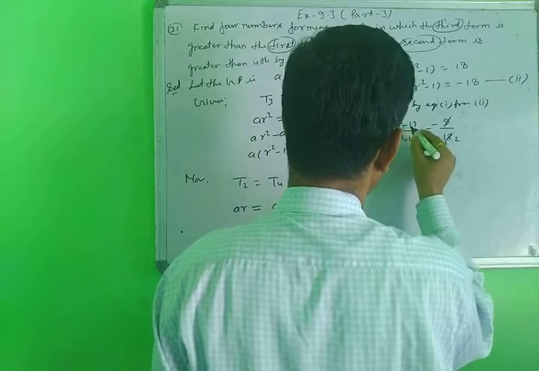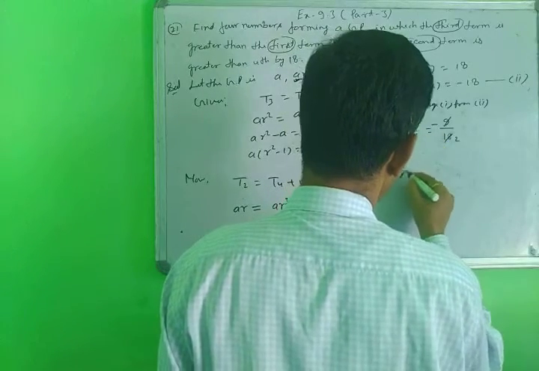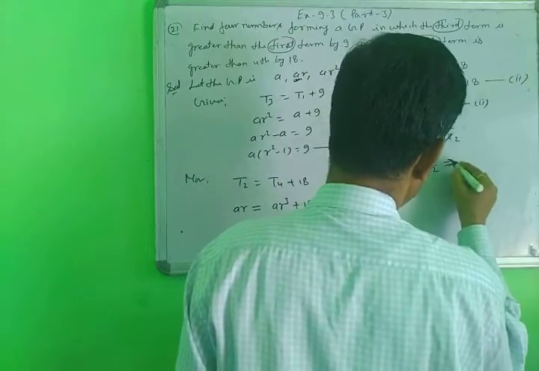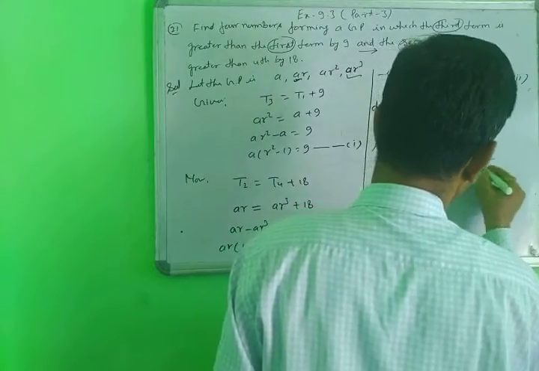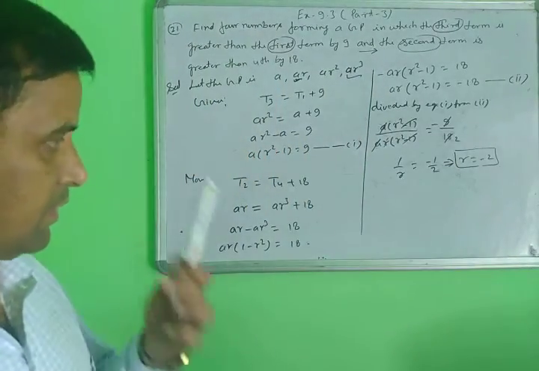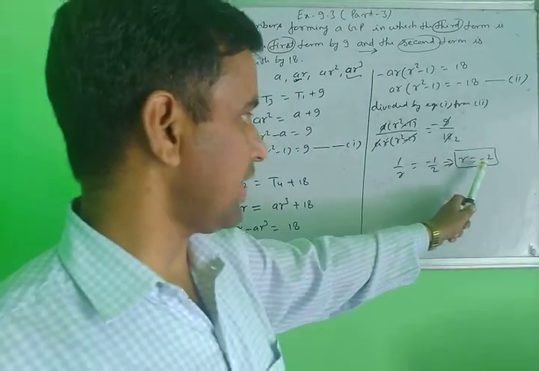AR cancelled and this is also cancelled. So 1 upon R equals minus 1 upon 2. The value of R here is minus 2.